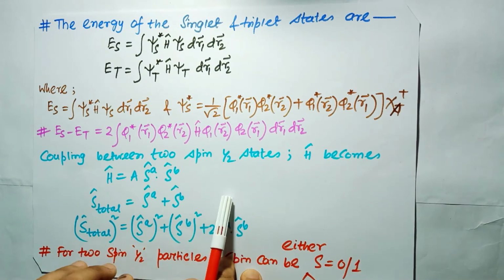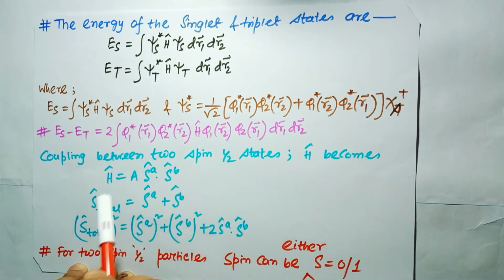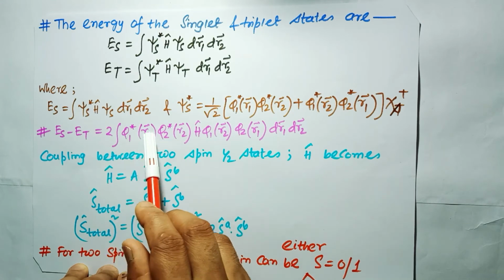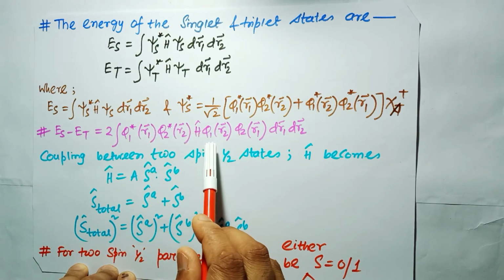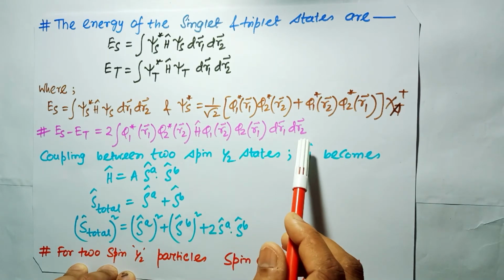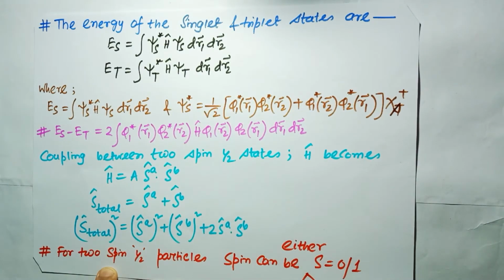So if we calculate this Es minus Et, I will get 2 times the integral of phi 1 star r1 phi 2 star r2 times H operator acting on phi 1 r2 phi 2 r1 dr1 dr2. So now Es minus Et is the difference between the singlet and the triplet energy states.